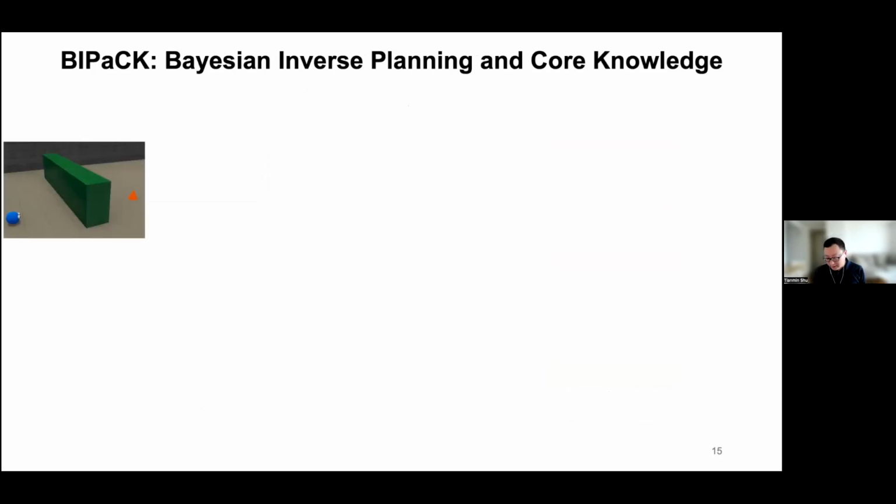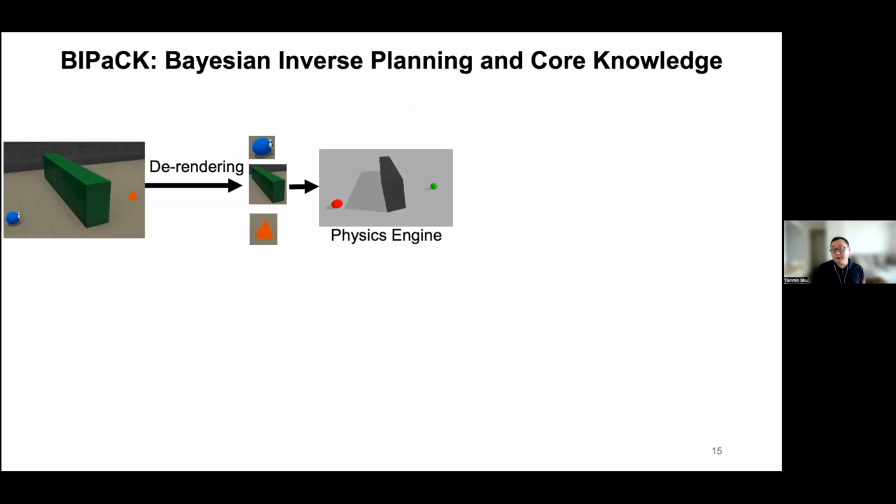Given the videos, the BiPAC model will first detect objects and agents from these videos, and then we can recreate a similar, approximate physical environment in a physics engine by proposing a set of physical variables describing the physical properties of the entities here, such as the mass and the friction of the environment. And then for the agent, we also have a set of agent variables. In this case, it would include the agent's reward and cost.